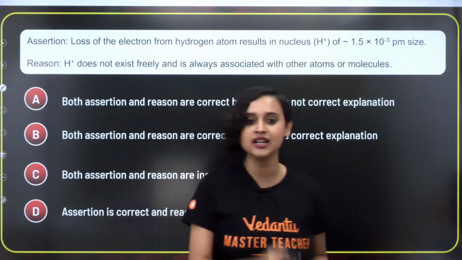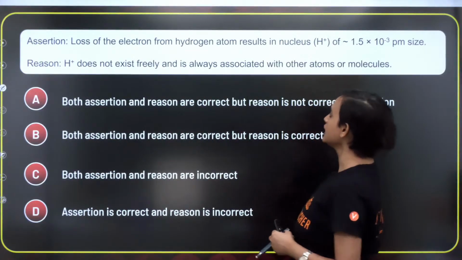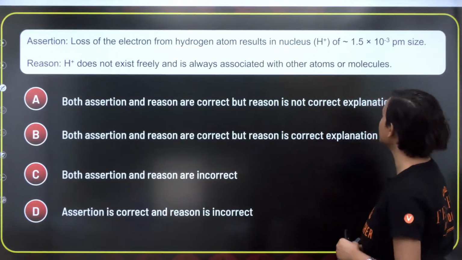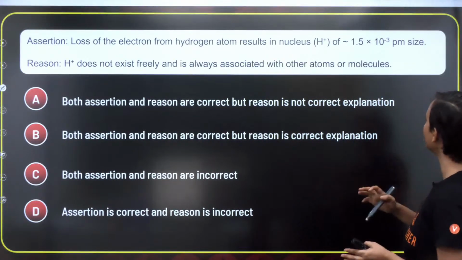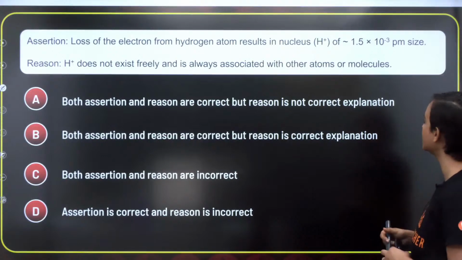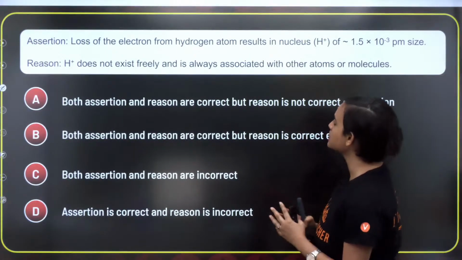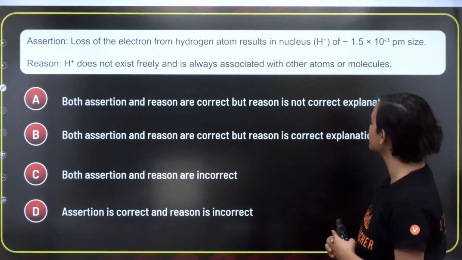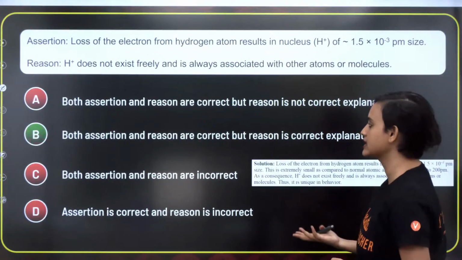Amazing. Once again, EPBT. Now, loss of the electron from hydrogen atom results in nucleus H plus of 1.5 into 10 to the power minus 3 picometer size, and reason is H plus does not exist freely and is always associated with other atoms or molecules. What is the correct answer?